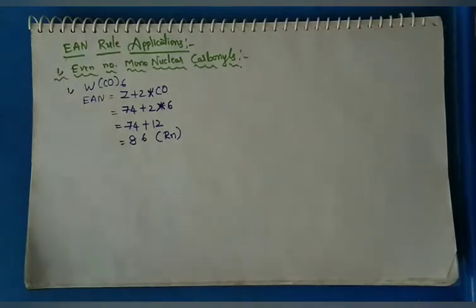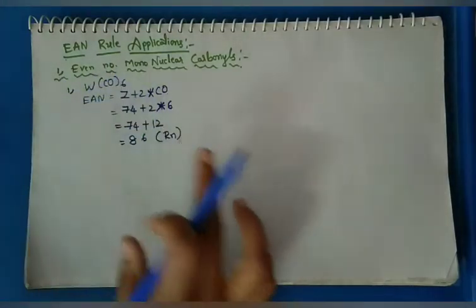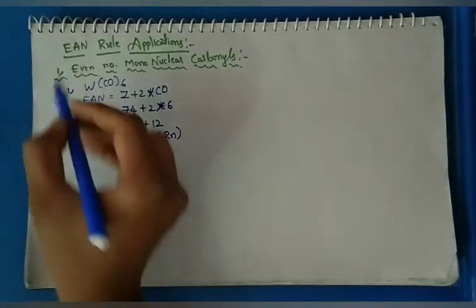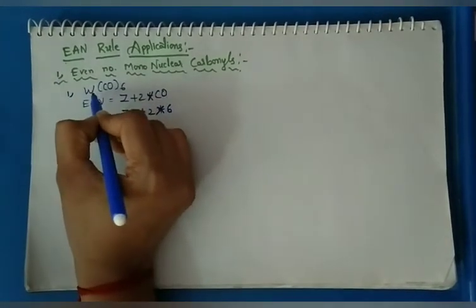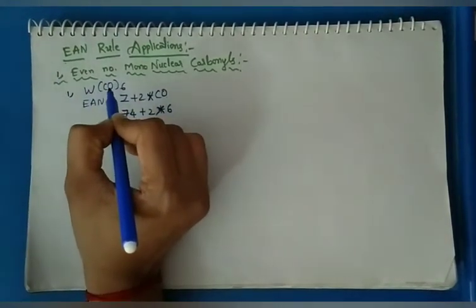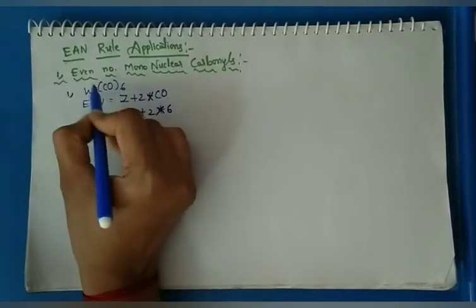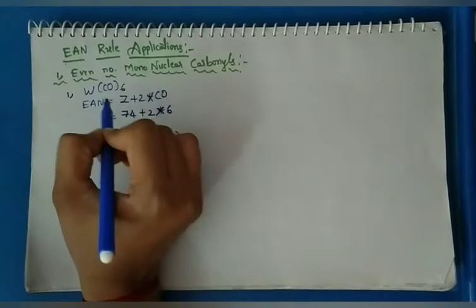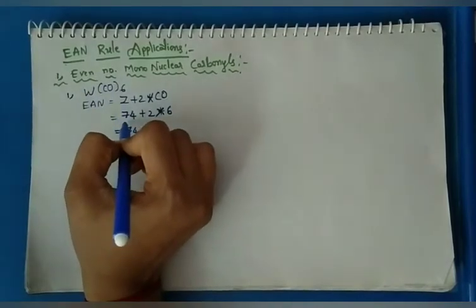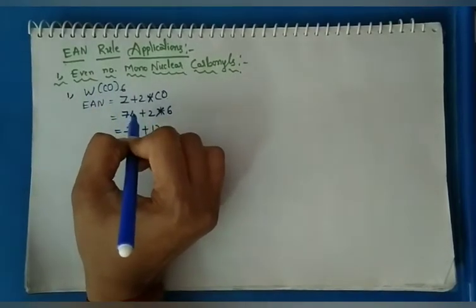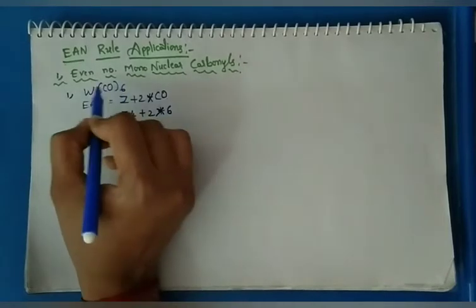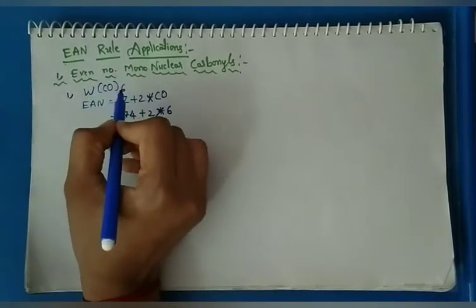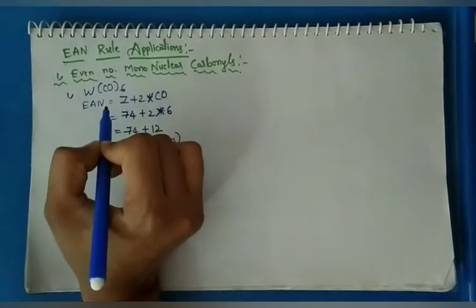So easy. Even number mononuclear carbonyls. The metal is having an even atomic number. So W atomic number 74, the 74 is an even number. So we take tungsten hexacarbonyl.